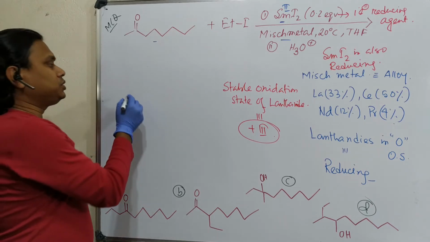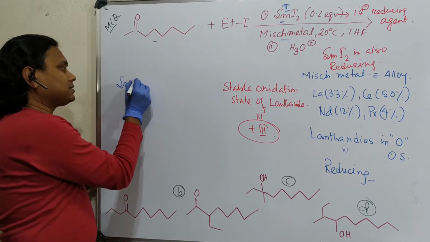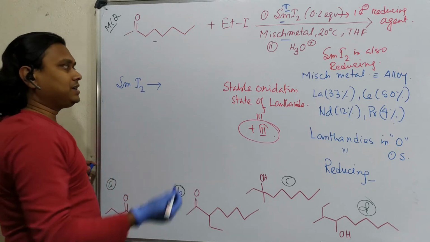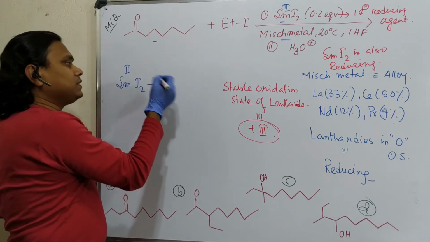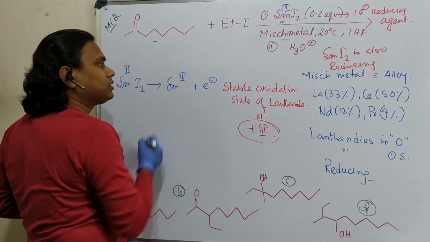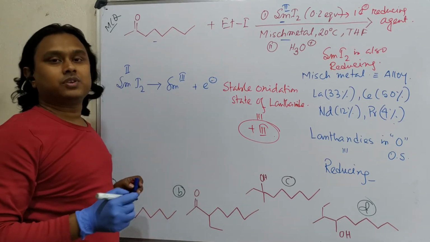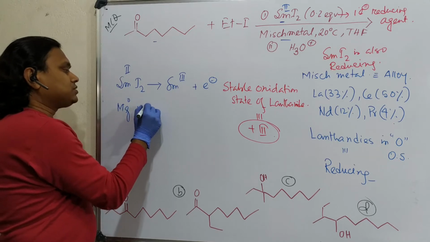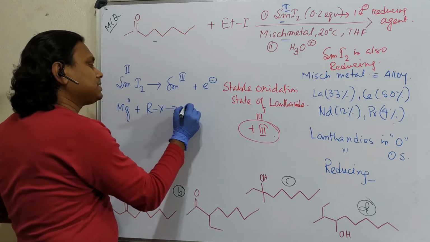And in this context, student, please remember something. Samarium iodide is equivalent to a Grignard reagent, you may consider. What happens in case of samarium iodide? Samarium is +2, gives 1 electron and becomes samarium 3 plus. And that is like a Grignard reagent, because if you look at magnesium, magnesium 0 reacts with RX and produces RMgX.